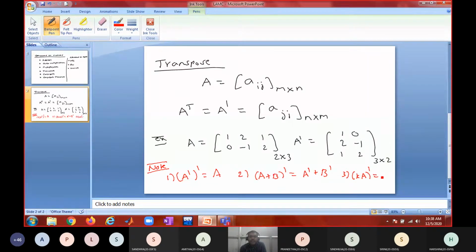K into A dash. K into A dash. K into A dash. K into A. That's it, no? Any other property? A into B whole transpose equals B transpose into A transpose. That is also an important property. AB whole transpose equals B transpose into A transpose.